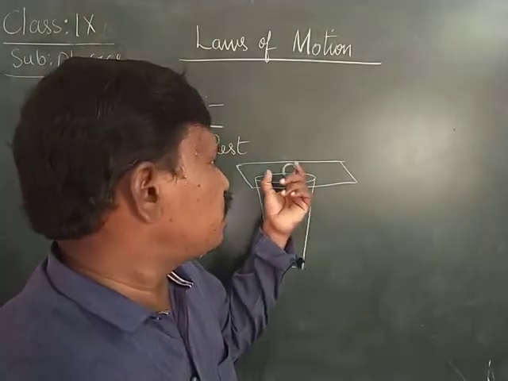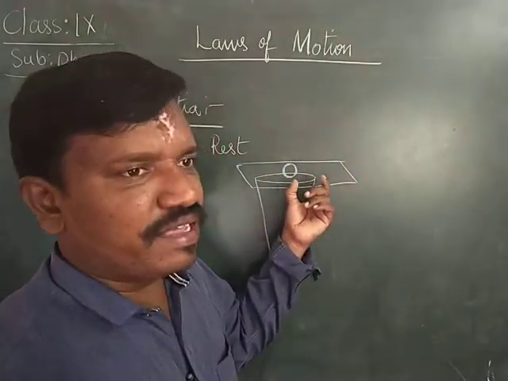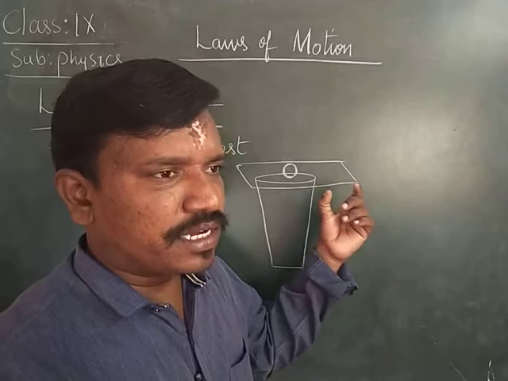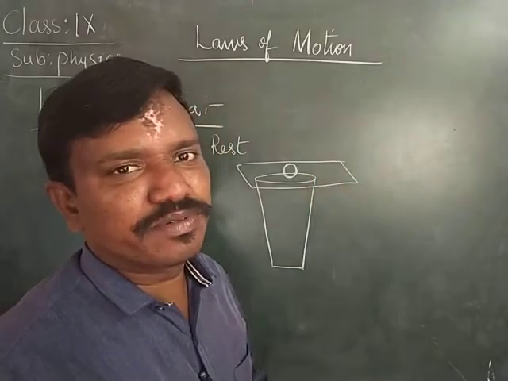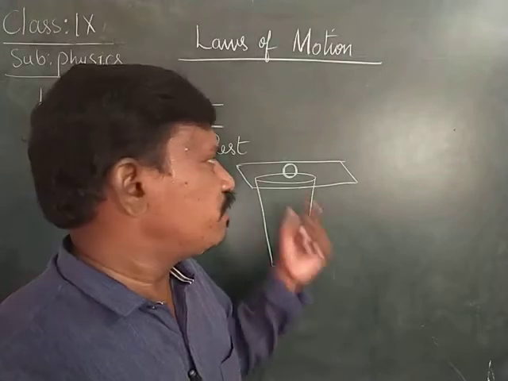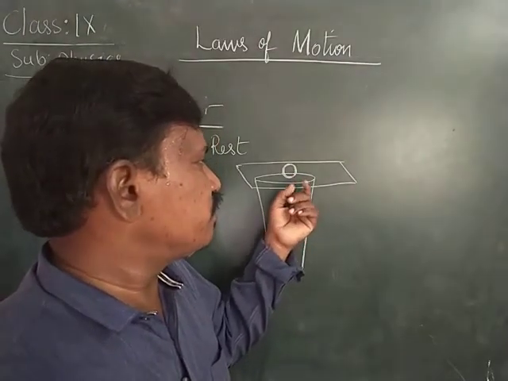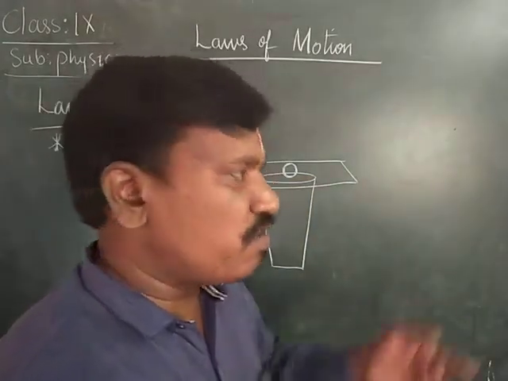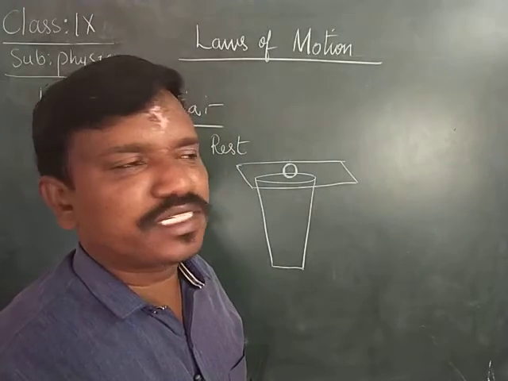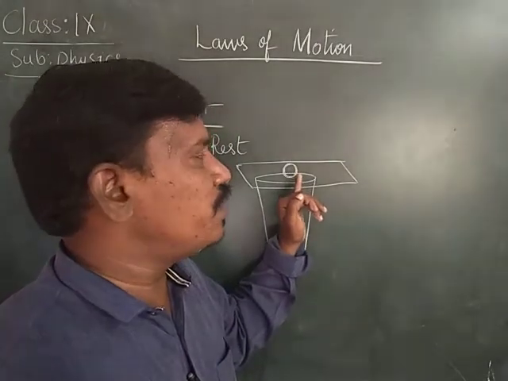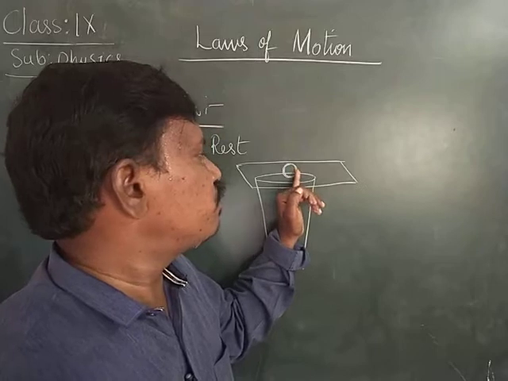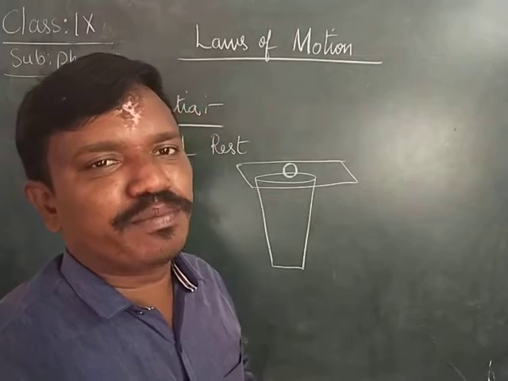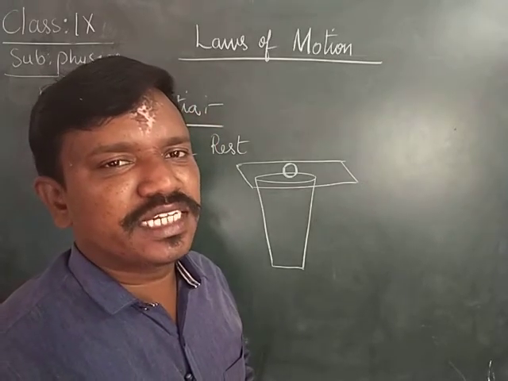Here the coin is at rest with respect to the cardboard. Both of them are at rest. But when we change the state from rest to motion, by flicking the cardboard fast, there will be no change in the state of rest of the coin. That means there will be no change in the coin's position. That is called the inertia of rest.